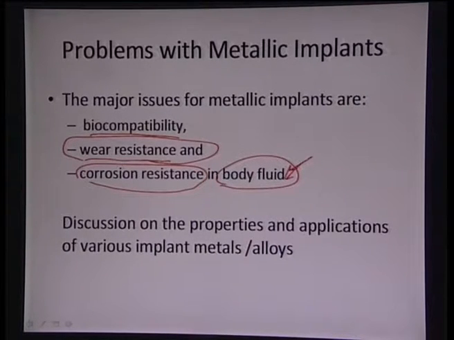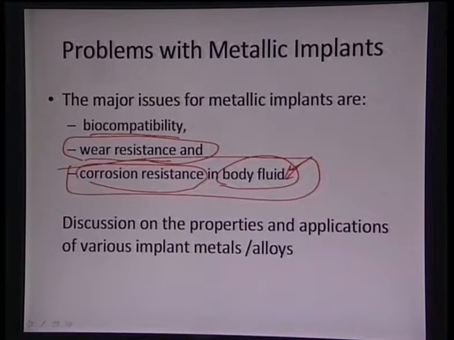And with certain contaminants flowing through the body, corrosion becomes a very critical problem. So, the overall problems with metallic materials are their biocompatibility, their wear resistance, and their corrosion resistance. And we will discuss all these parameters with respect to the application of these implant materials.